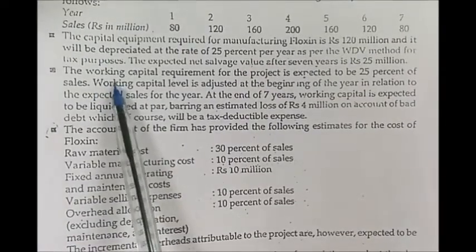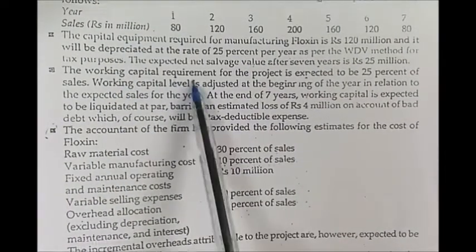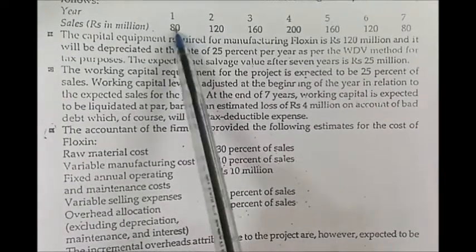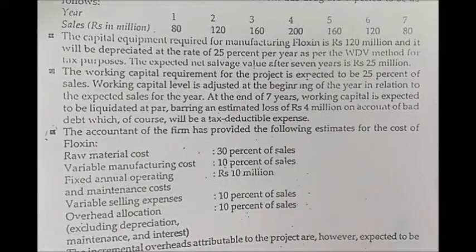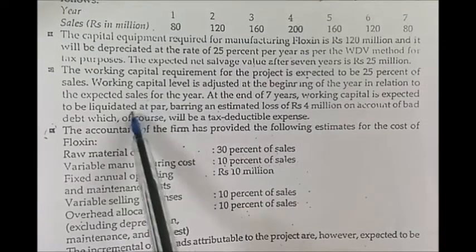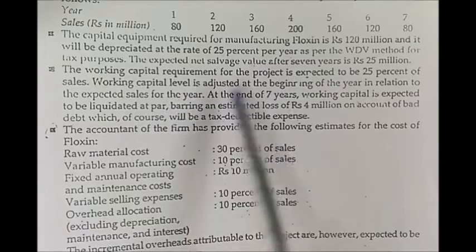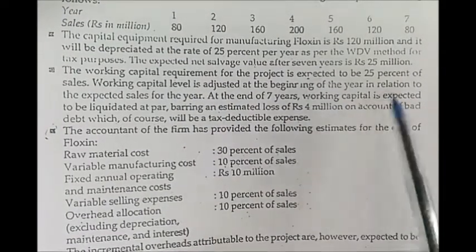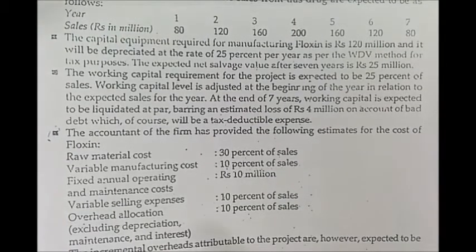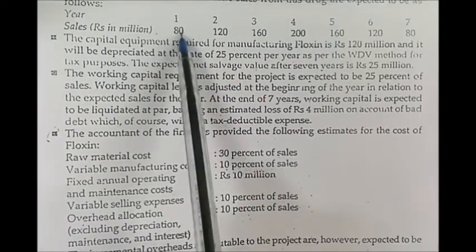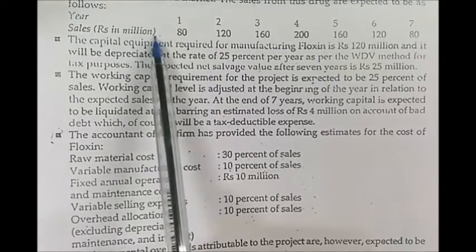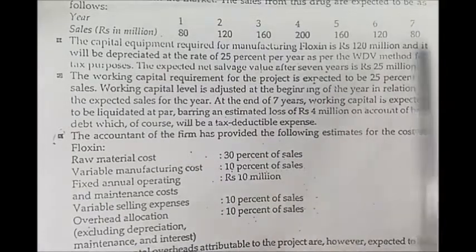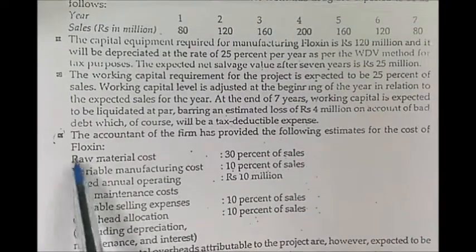Then we are given details about working capital. The working capital requirement is 25% of the sales. So this is our sales figure and 25% of it will be the working capital requirement. But another thing given here is that the working capital is to be adjusted at the beginning of the year. So before the year starts, we have to make a provision for the working capital. In the case of the first year, we will make the provision at year 0, for the second at year 1, for the third at year 2, and in a similar manner for all the 7 years.